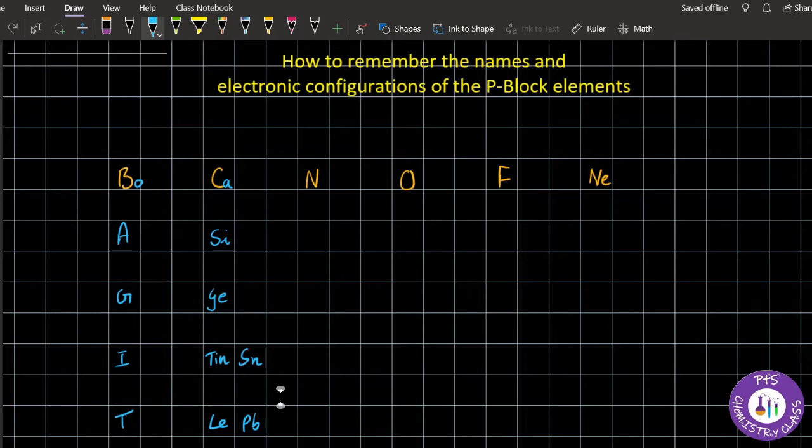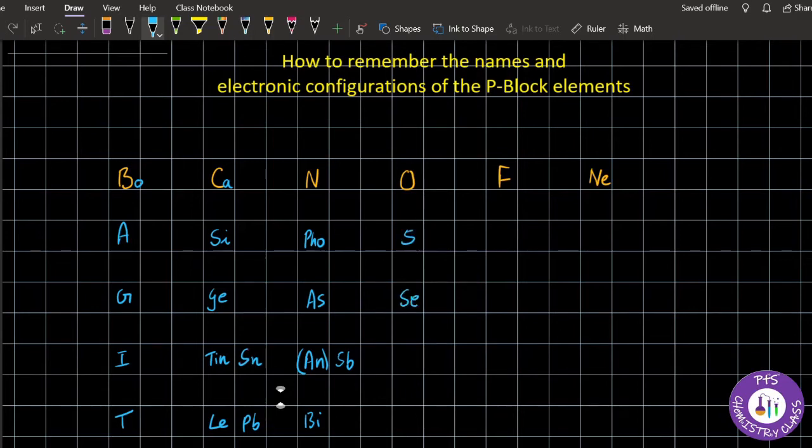And then the fourth one is NPO-As-Sb-B. That is nitrogen, phosphorus, arsenic, antimony, which is again Sb, and bismuth. For the sake of clarity, I have put An here. Okay, and then the fifth one is